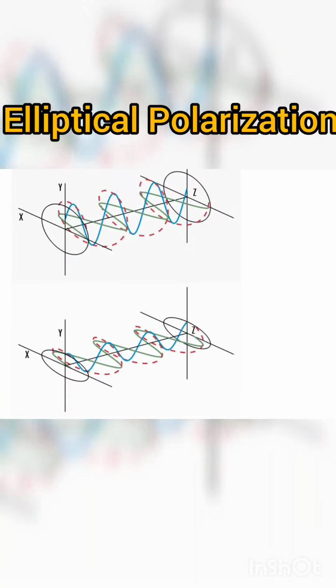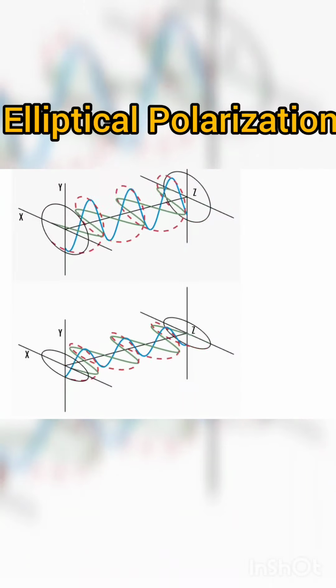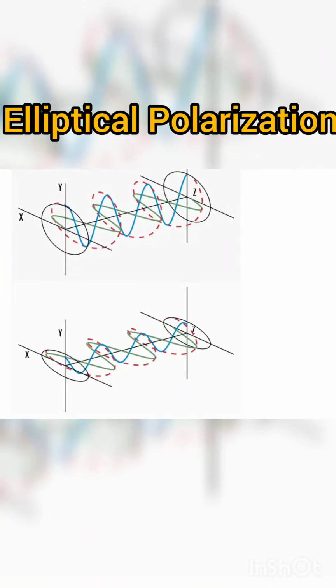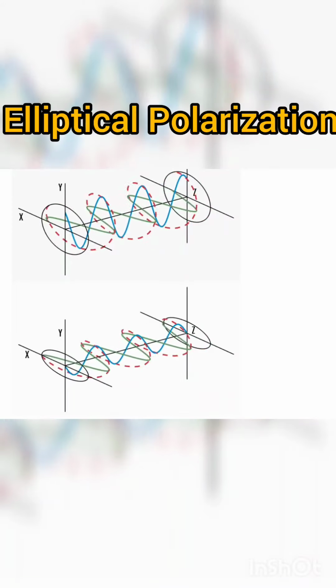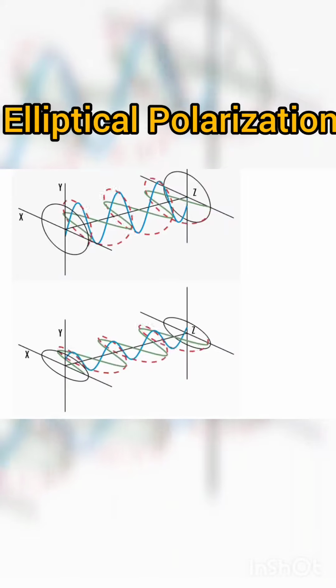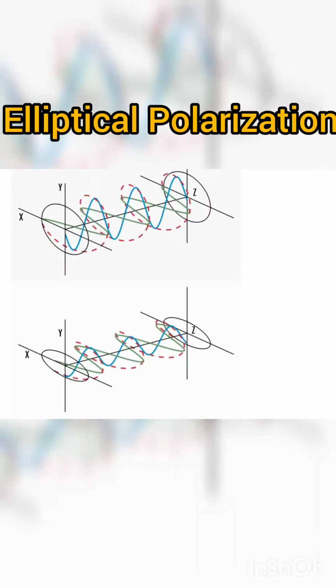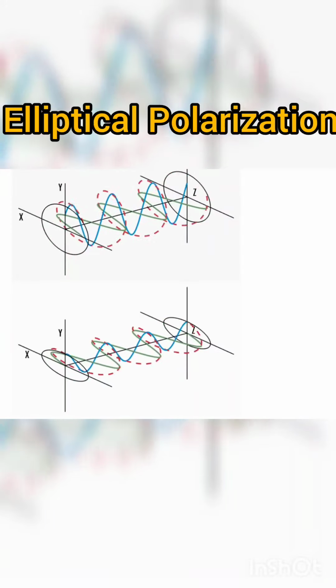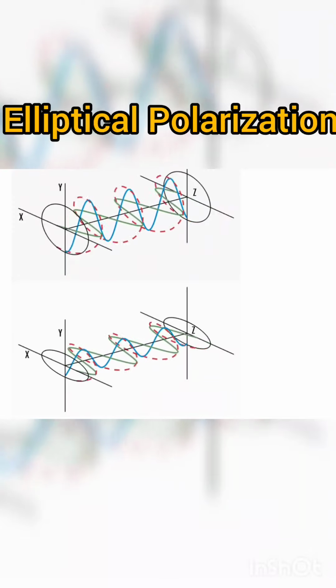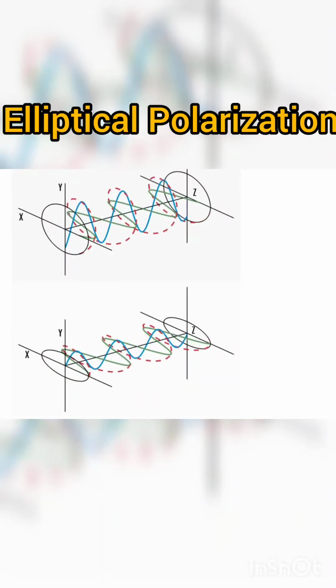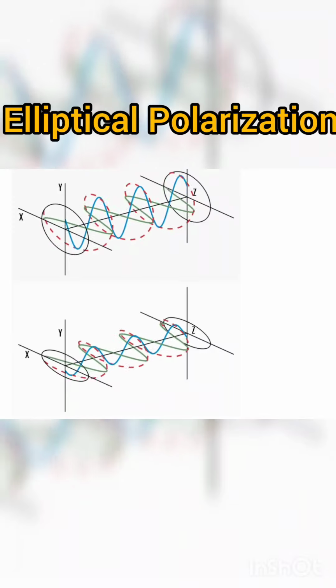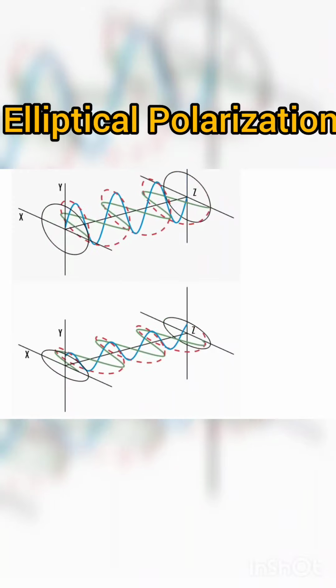Third one is elliptical polarization. In elliptically polarized light, the electric field of light describes an ellipse. This results from the combination of two linear components with different amplitudes and/or a phase difference that is not π/2. This is the most general description of polarized light, and circular and linear polarized light can be viewed as special cases of elliptically polarized light.